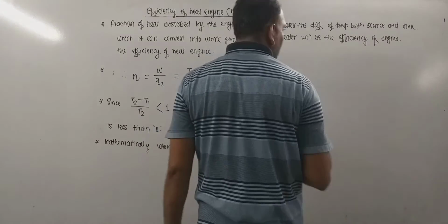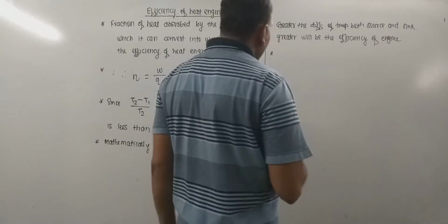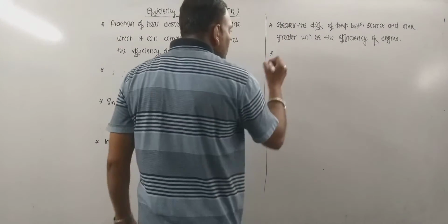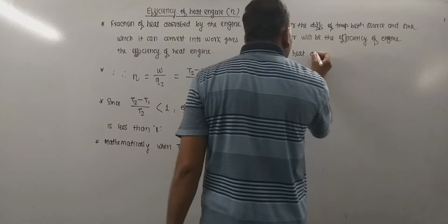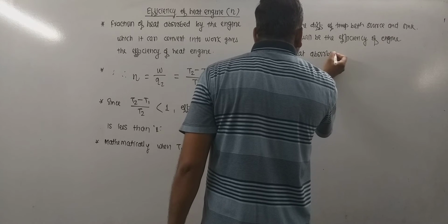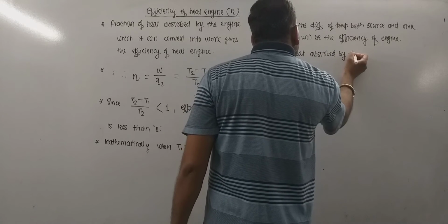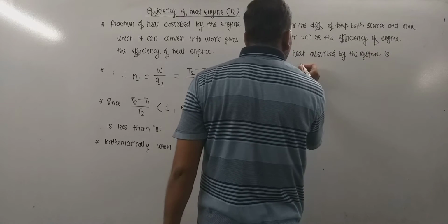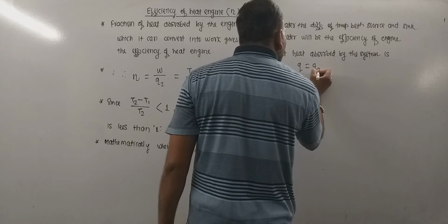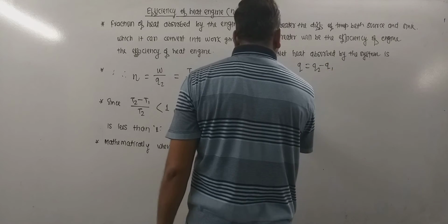And we know very well that the net heat absorbed by the system is given as Q is equal to Q2 minus Q1.